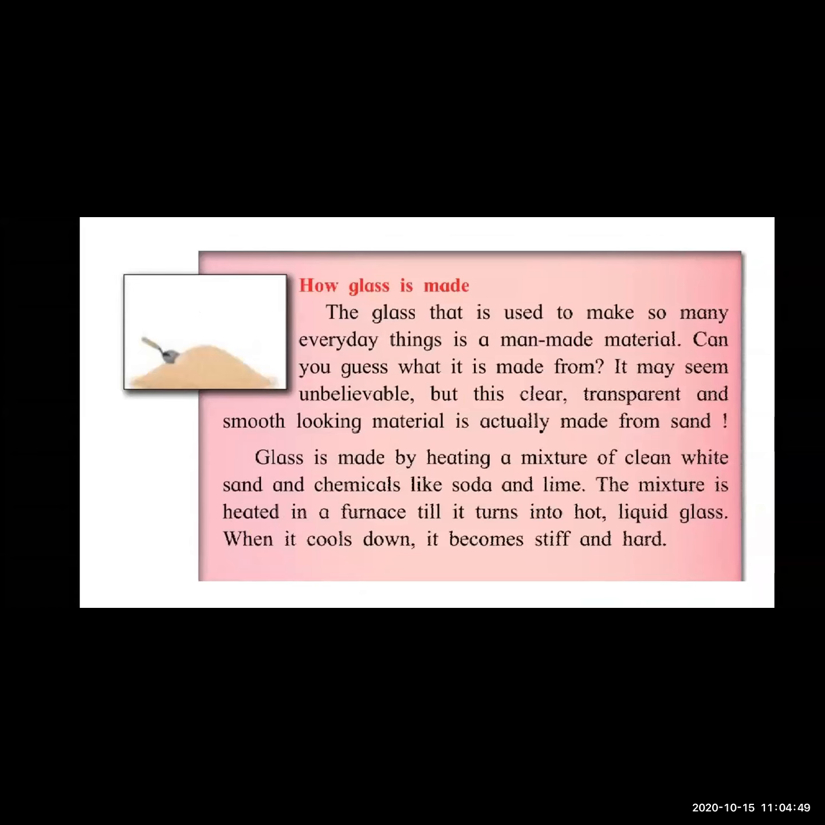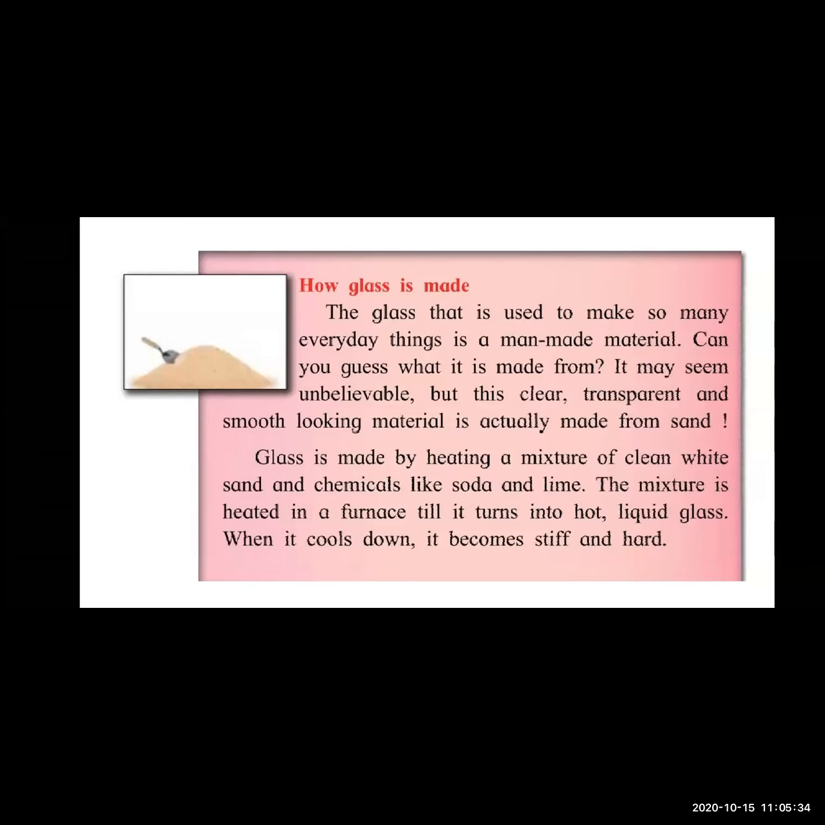The glass that is used to make so many things in your day-to-day life is exactly a man-made material. Now we know what a man-made material is and what a natural material is. The things which are made by nature or we get from nature are called natural resources. And man-made is something made by man. Like we have TV, computer, sofa and many more things around us. These are all man-made because they are made by man. But sometimes man-made things are also made by using natural resources.